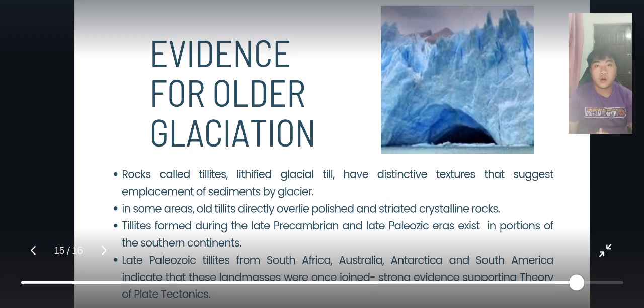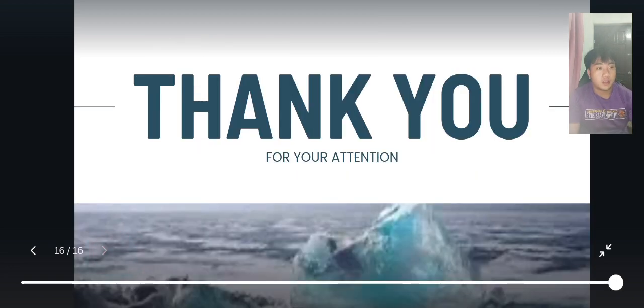These also formed during the late Precambrian and the late Paleozoic era, and exist in portions of the southern continents. In the late Paleozoic, they came from South Africa, Australia, Antarctica, and South America. This might indicate that the land masses were once joined, strong evidence supporting what we already talked about, the theory of plate tectonics.